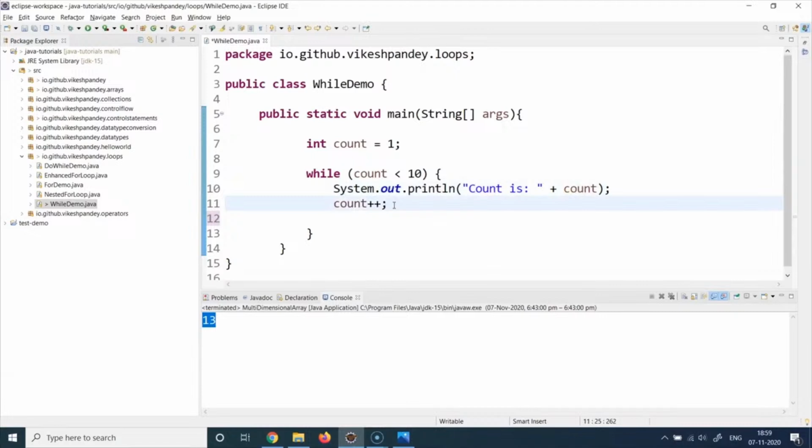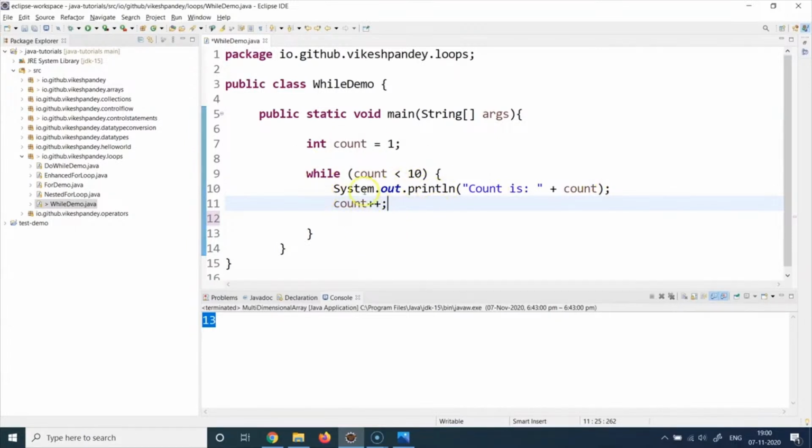So it will again increment the value of count. So now the count value becomes 3. Again go back here at the condition and say is 3 less than 10? Yes, that is still true. Again come here, print the 3. Again go here, make count as 4. 4 less than 10, prints 4. Again count plus plus, count becomes 5, and so on and so forth.